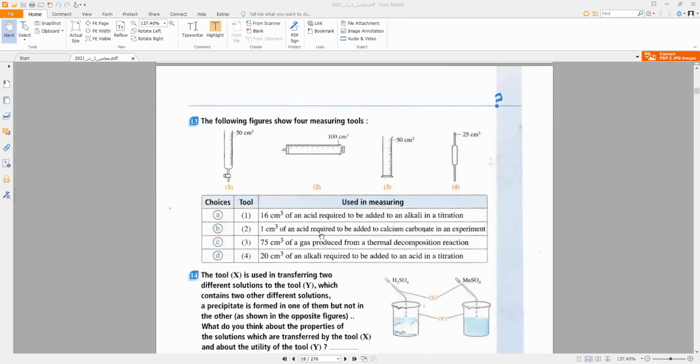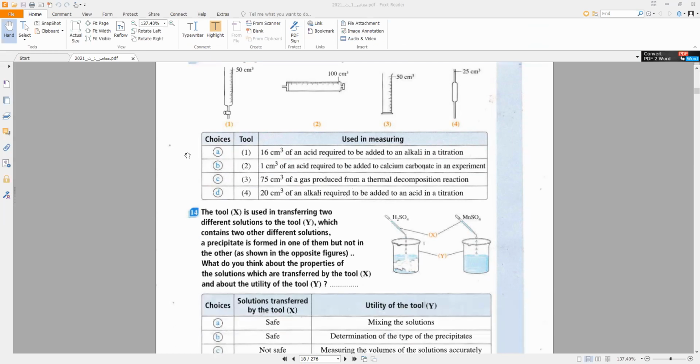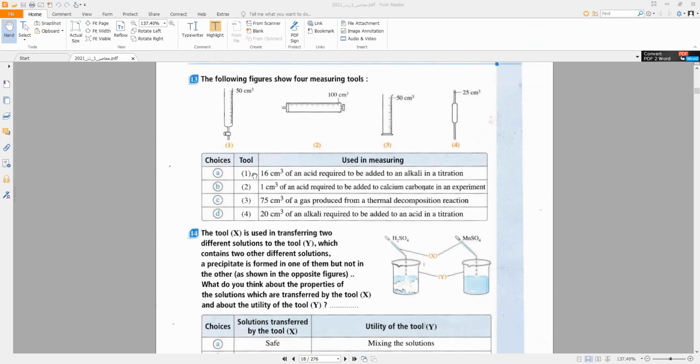Number 13. The following figure shows four measuring tools. Choice A: Tool 1, 16 cubic centimeter of an acid required to be added to an alkali in titration. Choice B: 1 cubic centimeter of an acid required to be added to calcium carbonate.